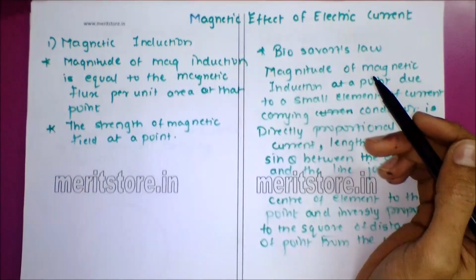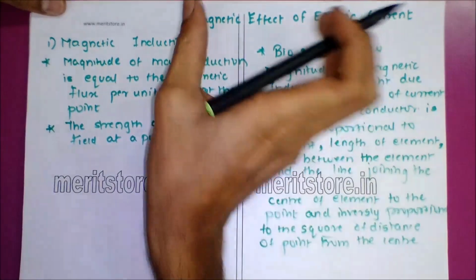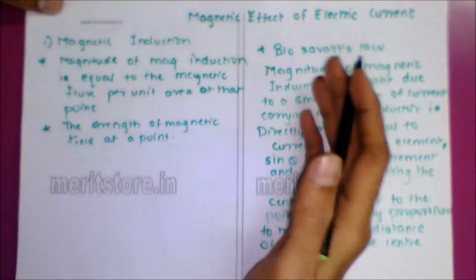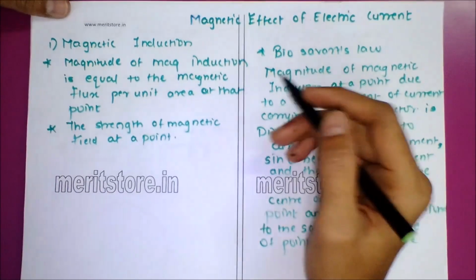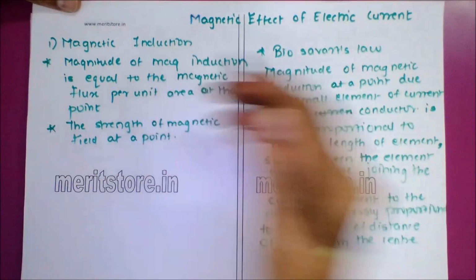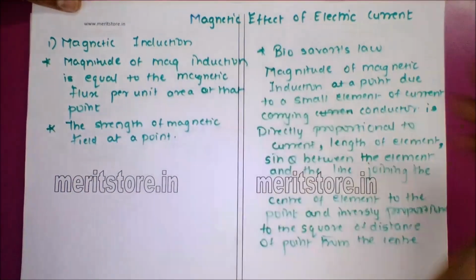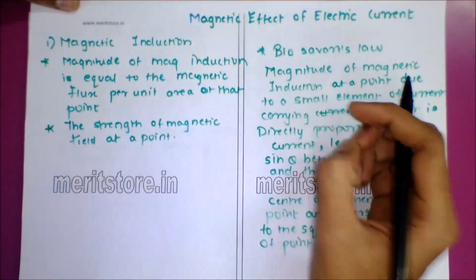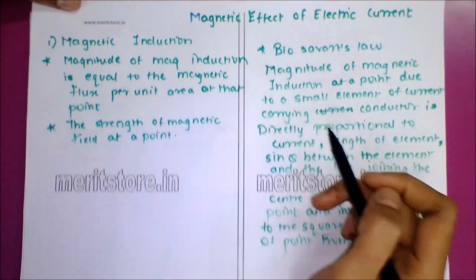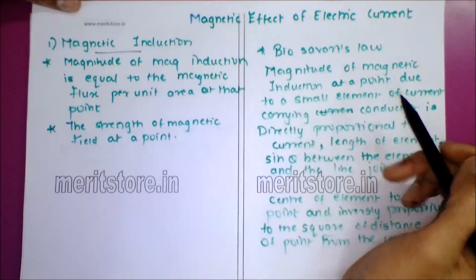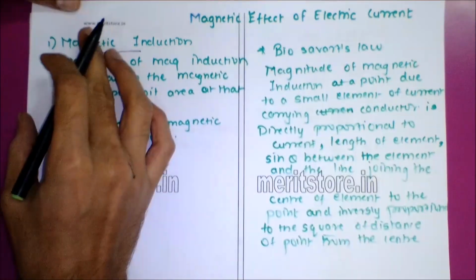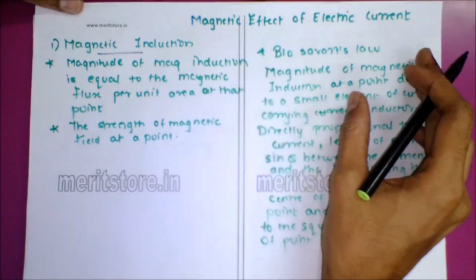Firstly, we have the magnetic induction. Basically, the magnetic field created due to this electric current behaves in the same way as the electric field. As the electric field can be expressed in terms of electric lines of forces, in magnetic field we have magnetic lines of forces. The strength of the electric field at a point is called the electric intensity, but the strength of the magnetic field here is called the magnetic induction. There we have electric intensity, here we have magnetic induction. There we have electric lines of forces, here we have magnetic lines of forces.